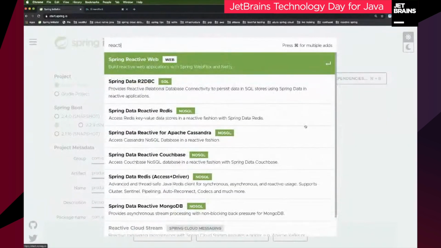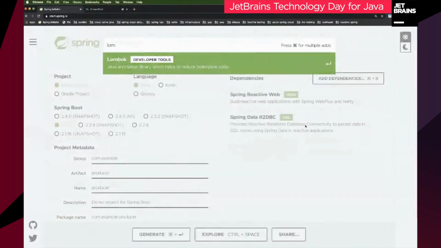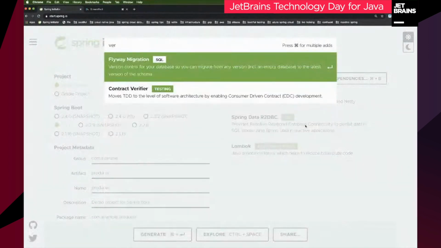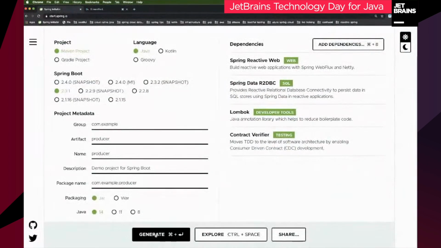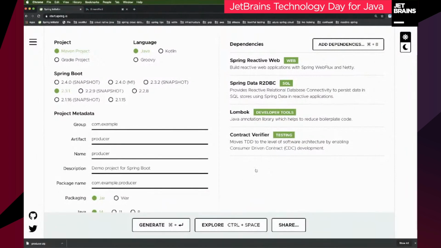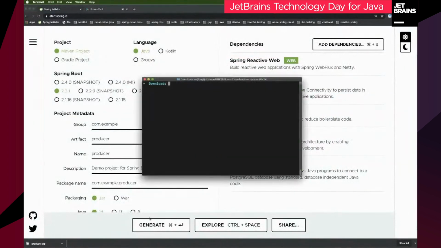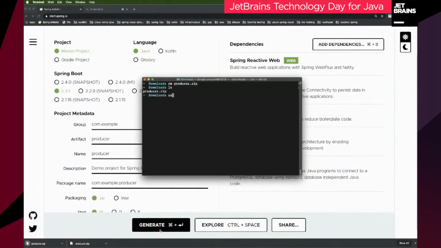What we want to do is use the reactive web support. We're going to use R2DBC. We're going to use Lombok, and I suppose we want to use the Spring Cloud Contract Verifier. Okay, so we're going to hit generate. That's going to give us a new project. Oops, you know what I forgot? I forgot to add Postgres. Let me add a Postgres driver there. Now I hit generate, and I've got a zip file.